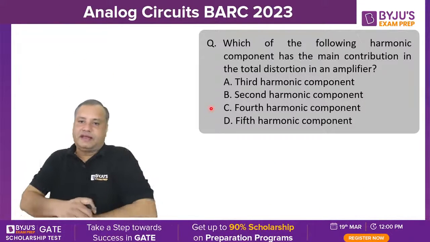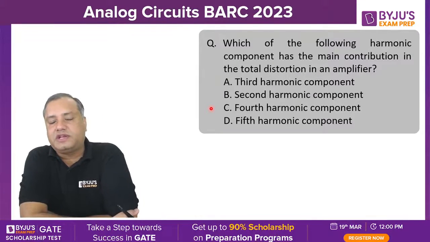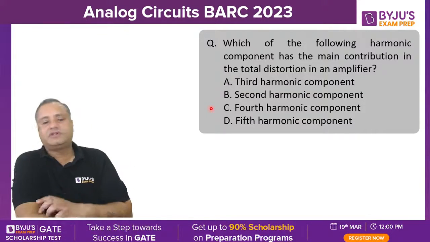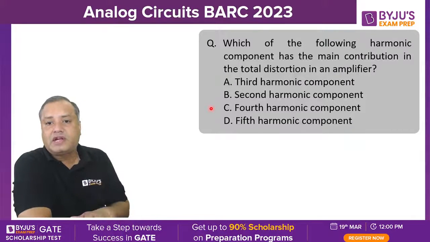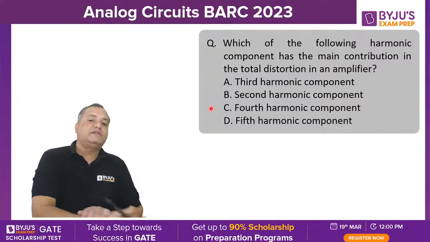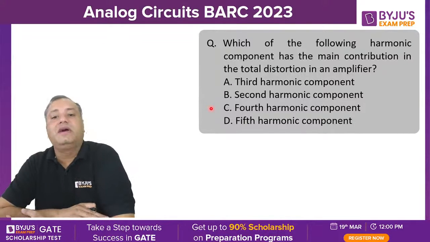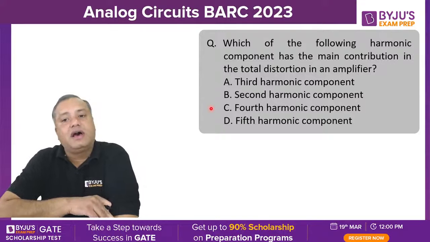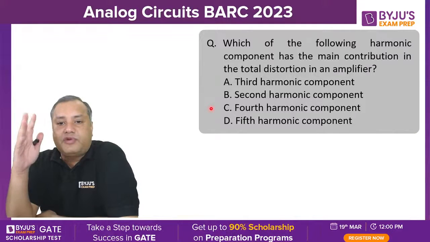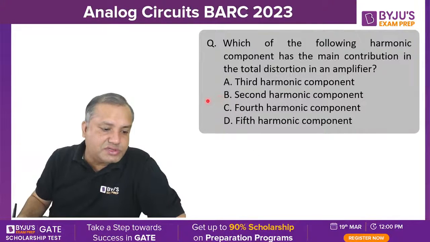See, next, which of the following harmonic components has the main distortion in total distortion in an amplifier? Students, we know that there are distortions, amplitude distortion and phase distortion, but when we talk about amplitude distortion due to the presence of unwanted high frequency components, that is referred to as harmonic distortion. When you consider harmonic distortion, the second harmonic is the most harmful component.